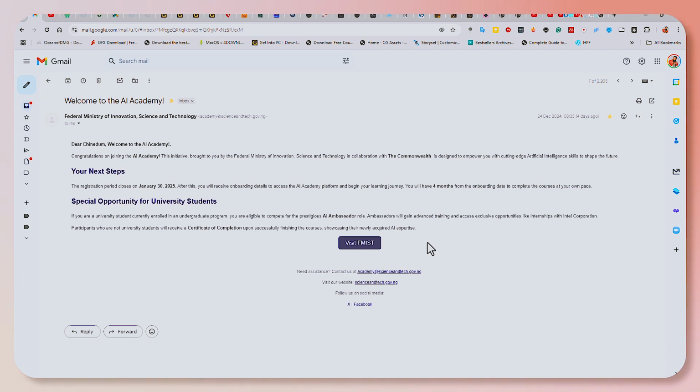So it's a very good one for you if you are a student in school looking for a way to get into tech and land an internship opportunity with a top company like Intel and get trained by Intel. It's going to be a very big boost to your CV and it's going to get you into a lot of opportunities. So if you're a student, I would advise you to take this opportunity as it comes. It's totally free of charge, but there's one thing you need to know.